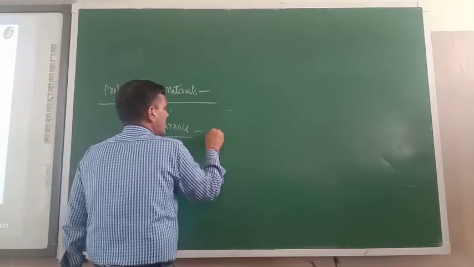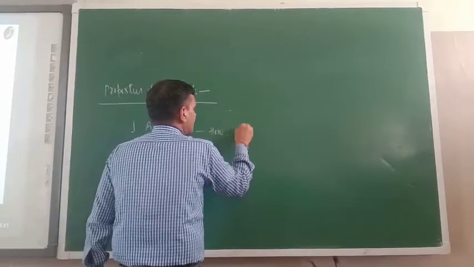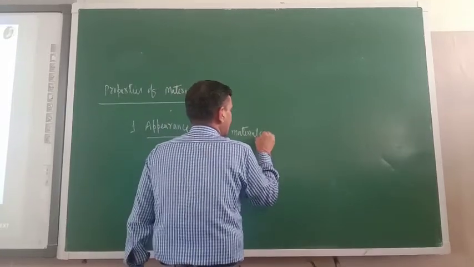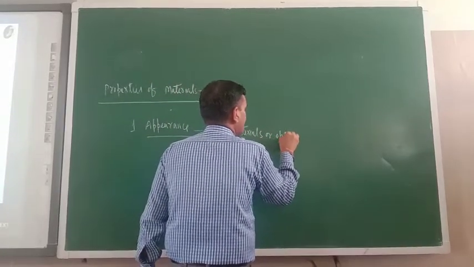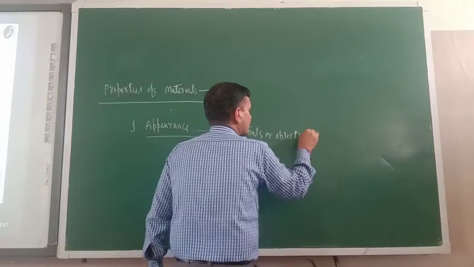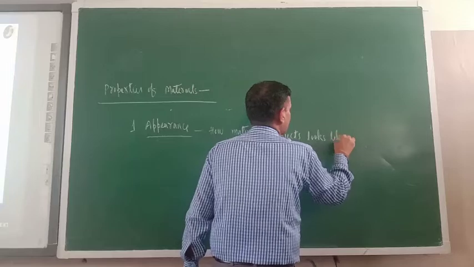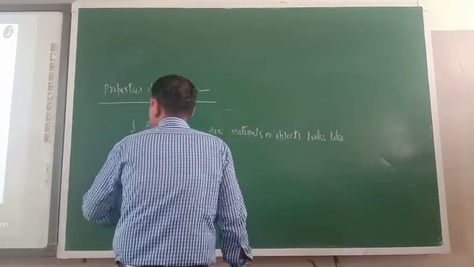How materials or objects look like. That is known as appearance.